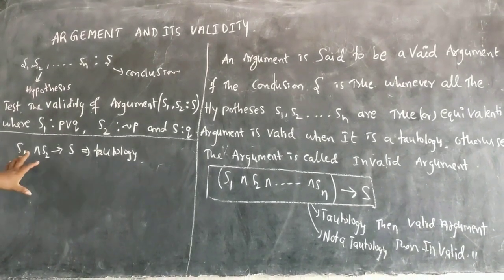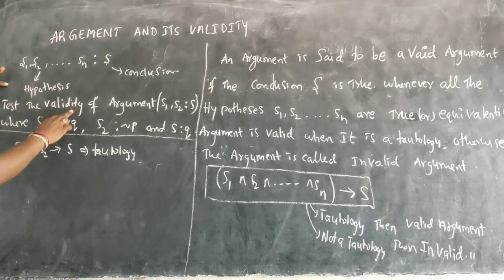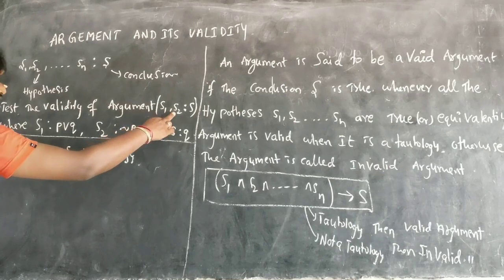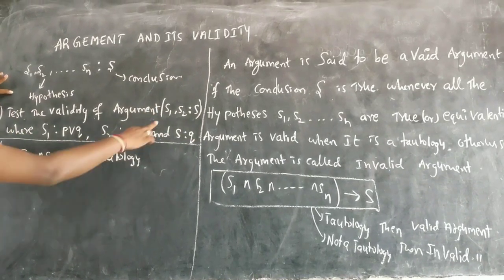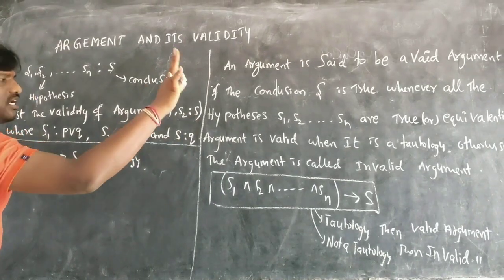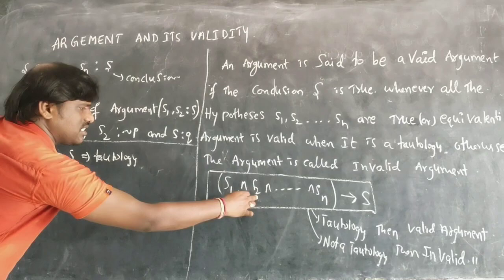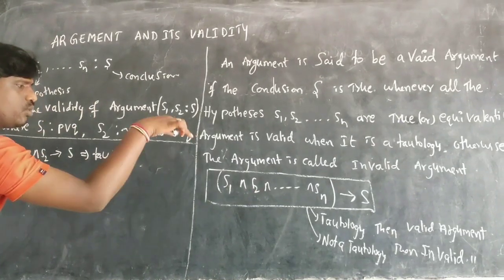Now the question is: test the validity of the argument S1, S2, S. S1, S2 are called hypotheses, S is called the conclusion. According to this rule, whatever hypotheses are given, you have to do AND.